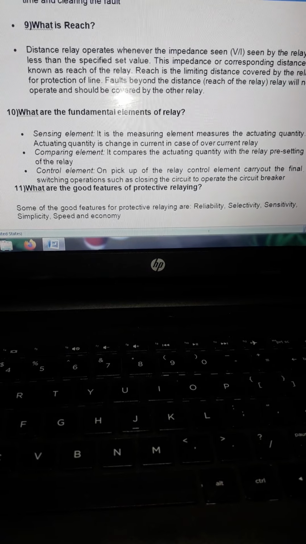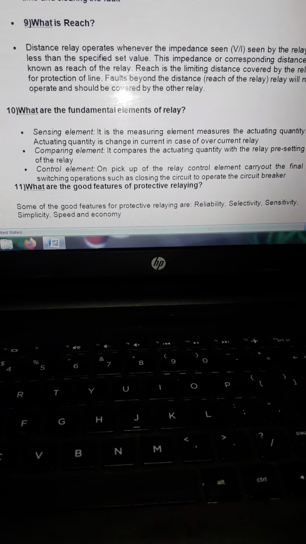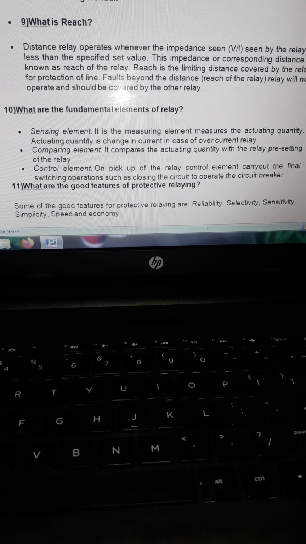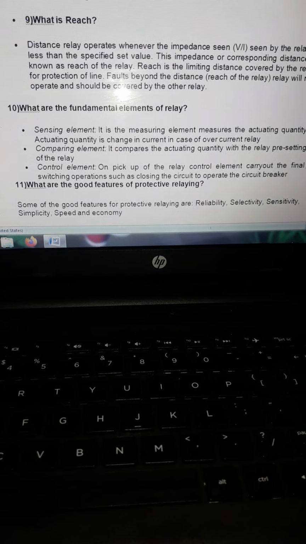What are the fundamental elements of a relay? It is the measuring element, which measures the actuating quantity, then the comparing element, then the control element. And what are the good features of a protective relay?